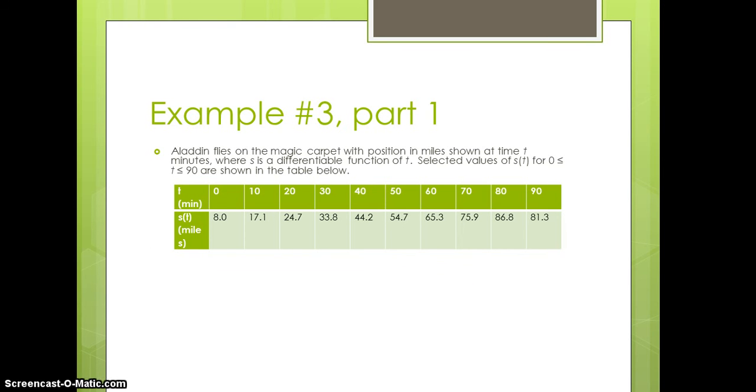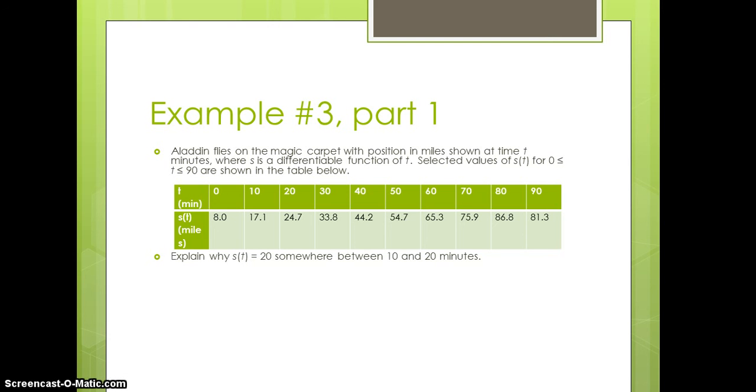Alright, now we bring in our good friend Aladdin. He flies on the magic carpet with position in miles shown at time t minutes, where s is a differentiable function of t. The selected values for the position are shown in the table below from 0 to 90. So, this is a chance for us to bring in all kinds of different aspects of our calculus experience.